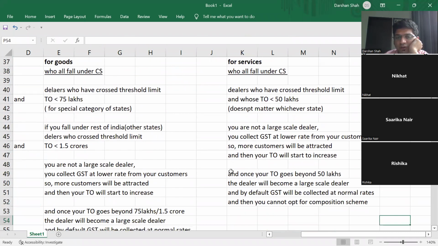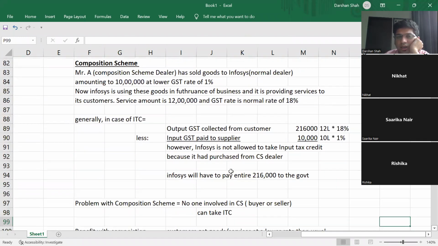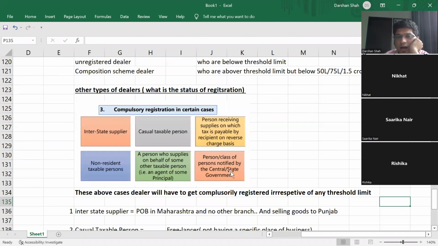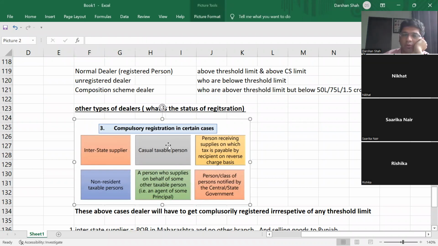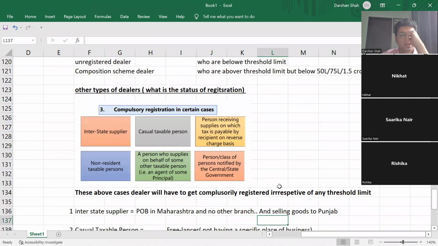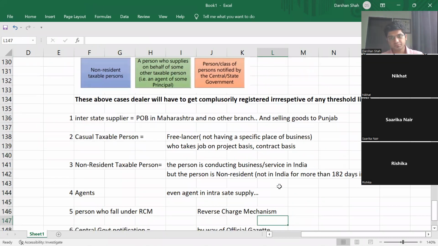Different for goods, different for services. Okay. What are the rates? What are the cases for composition scheme dealer? Okay. And what are the other types of dealers who are neither normal dealer, unregistered dealer, nor composition scheme dealer? These people have to compulsorily get themselves registered under GST.